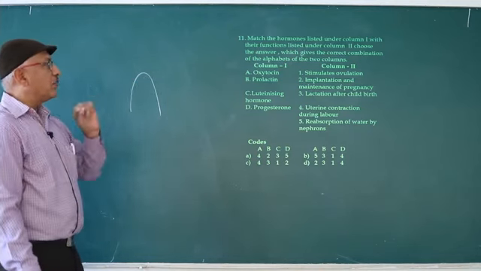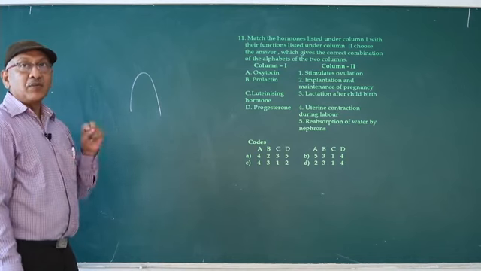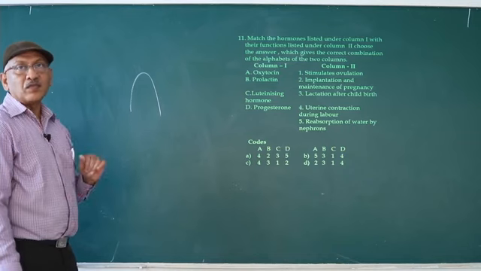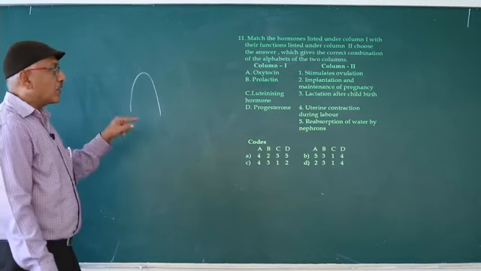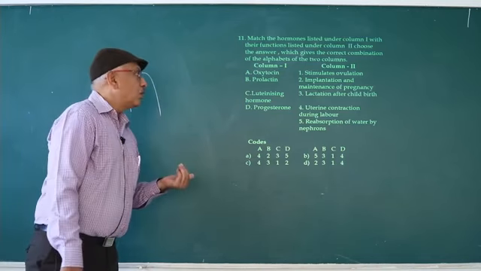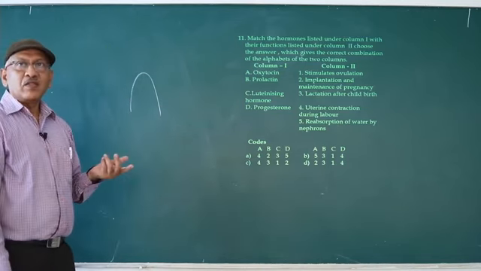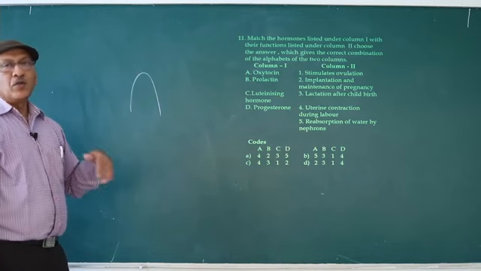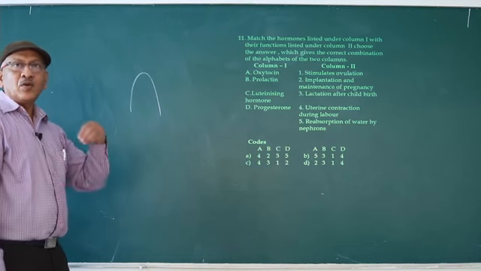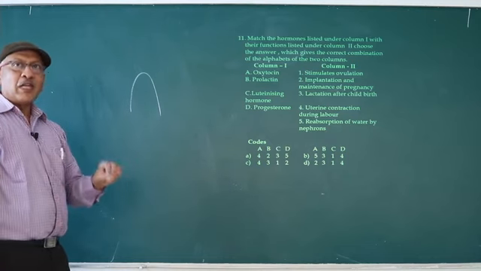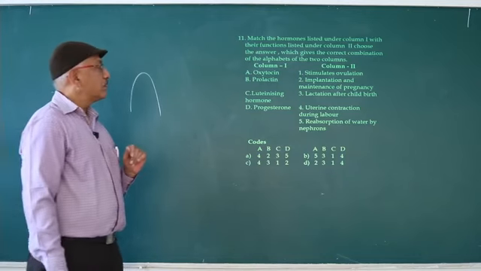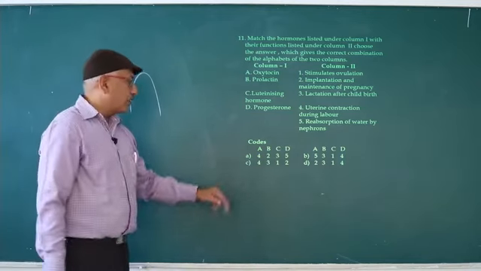Implantation and maintenance of pregnancy. We already discussed, in pregnant woman, corpus luteum produces progesterone the first 4 months. From 5th month onwards, placenta produces progesterone. At the end of the menstrual cycle, corpus luteum disintegrates. Due to non-availability of progesterone, another menstrual cycle begins. So answer is C.